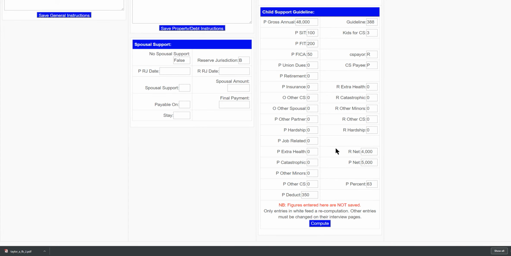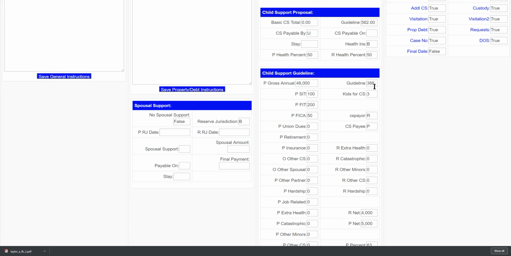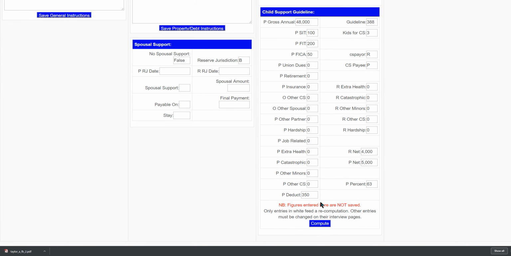It's not the official California guideline formula. It's pretty darn close. It comes within a couple of dollars all the time, but it's cheap and nasty, and it's there. It's very functional, and you can see that last change, what effect it had to the guideline amount. Next time you load the control panel on this client, this figure here will come back to 562 again. So again, this doesn't get saved, and it tells you that down here.